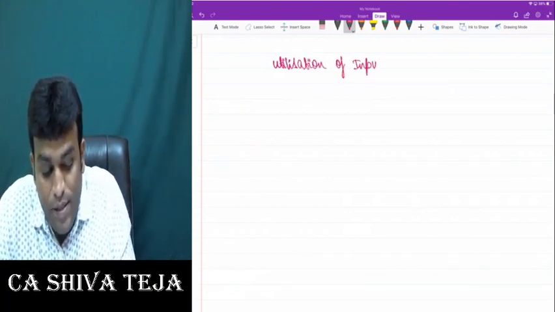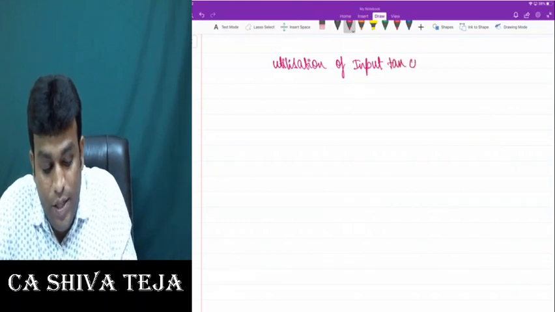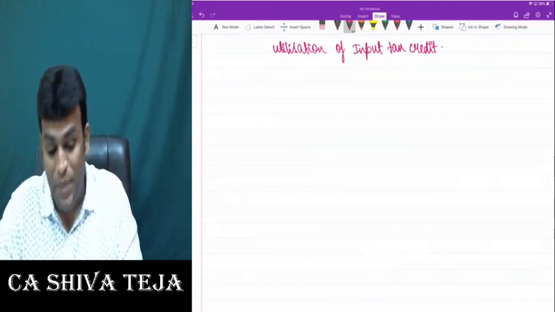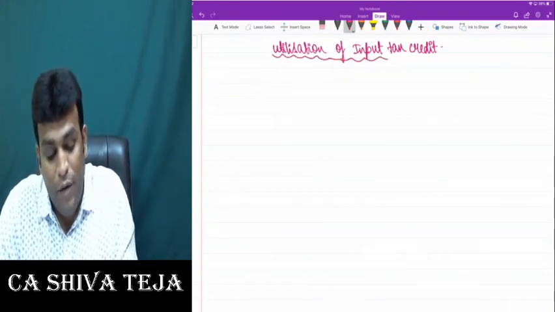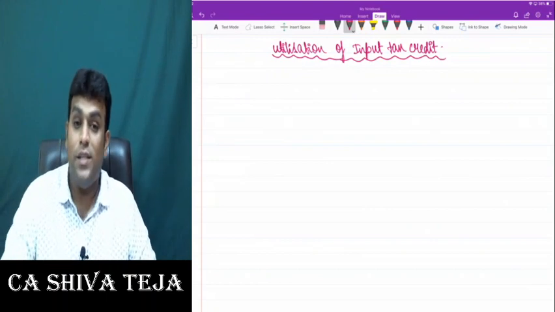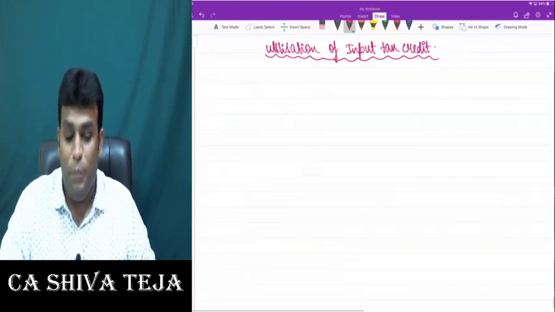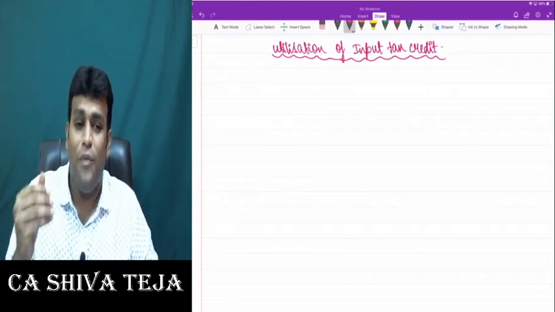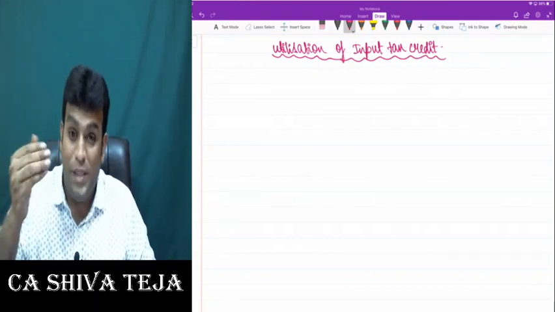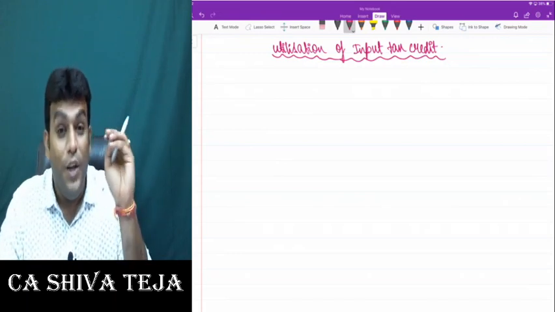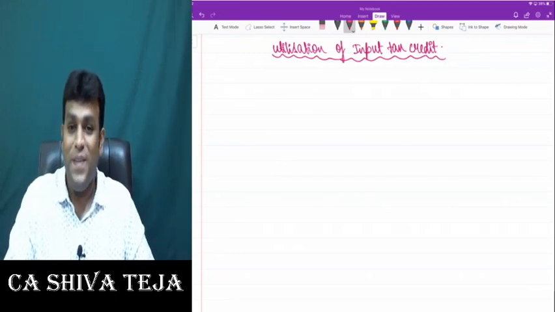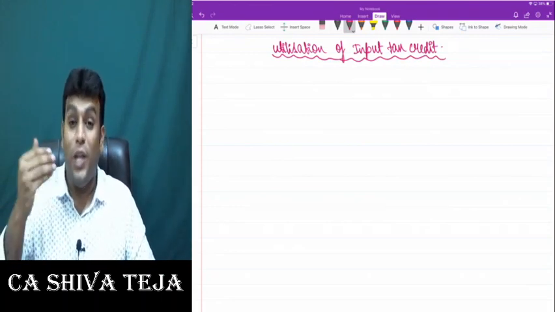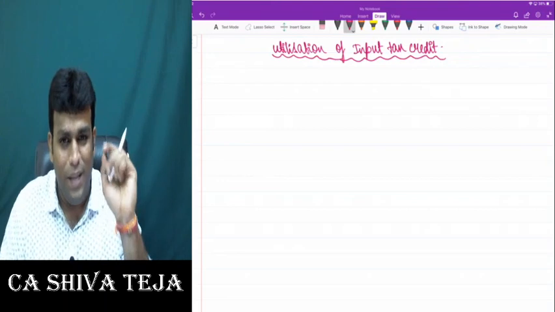Utilization of what, my dear friends? Input tax credit. In other words, how do we utilize the input tax credit that we got? How do we use it for set off? Sir, common sense point, we all know that we can use input tax credit for set off of output tax, but we cannot set off in whatever way we want. There is a specific manner for the purpose of utilization of input tax credit, and you need to understand very clearly what is the manner for utilization of credits. Let me explain that to you in detail, sir.